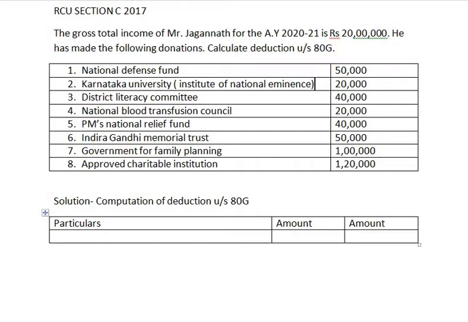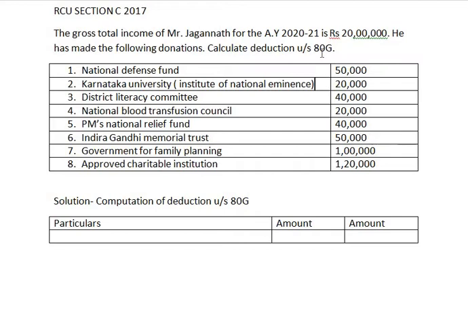Indira Gandhi Memorial Trust rupees 50,000. Government for Family Planning rupees 1 lakh and approved charitable institution rupees 1,20,000. So Mr. Jagannath has made the following donations and we are given the gross total income. With this information, we are asked to compute deduction under section 80G.